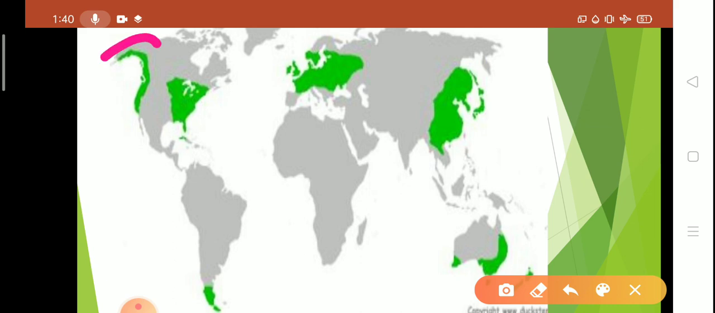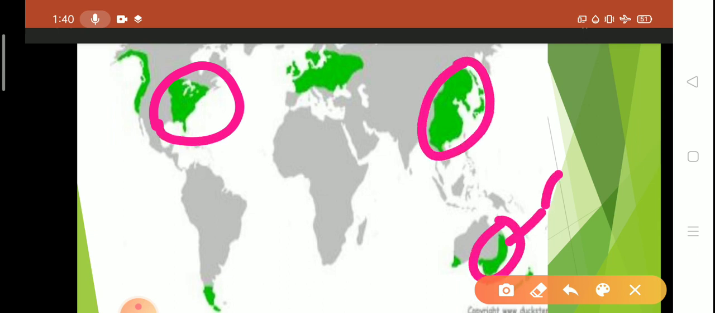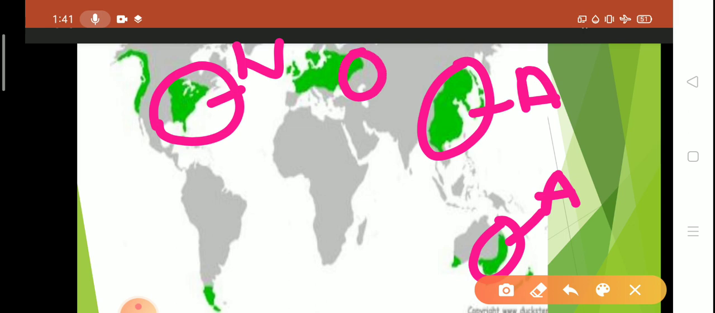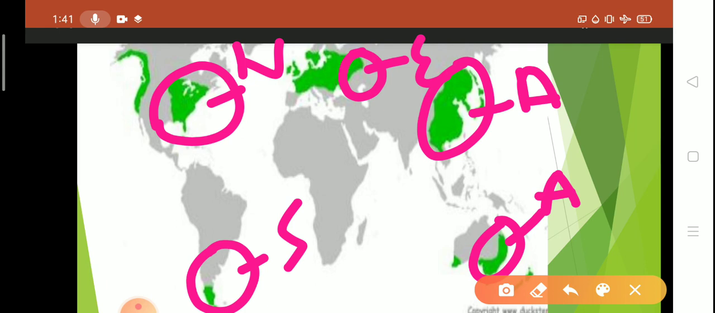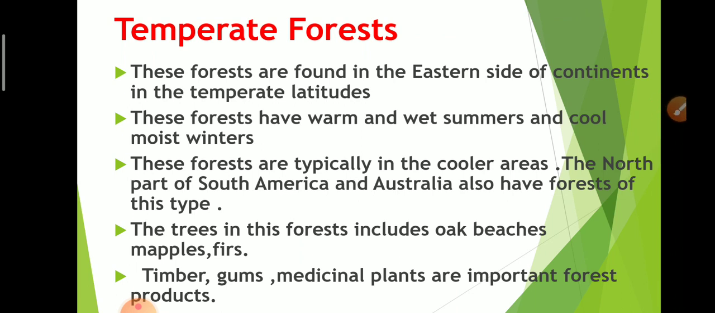The main distribution area of temperate forest is the eastern side of continents. This is the eastern side of Australia, Asia, North America, Europe and South America. So this is all about the distribution of temperate forest. These forests have warm and wet summers and cold moist winters. This is the climatic condition of temperate forest.